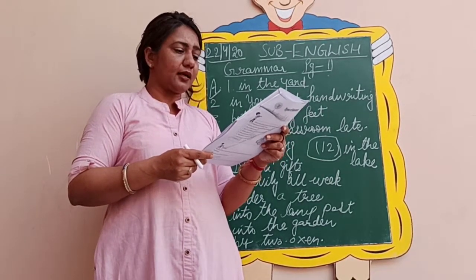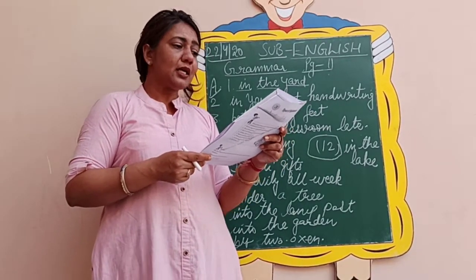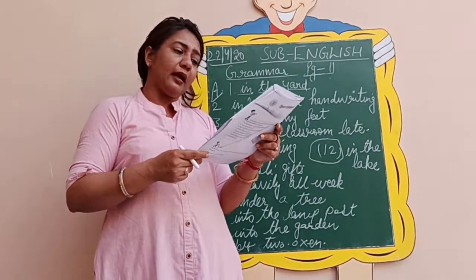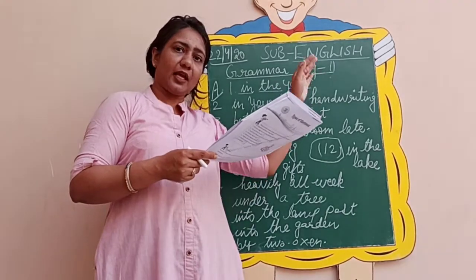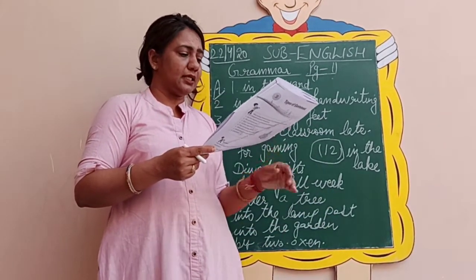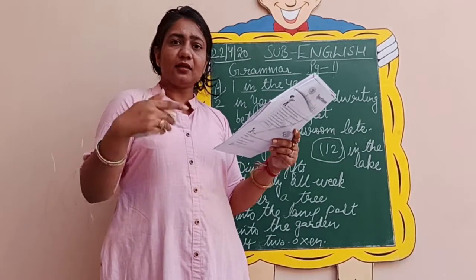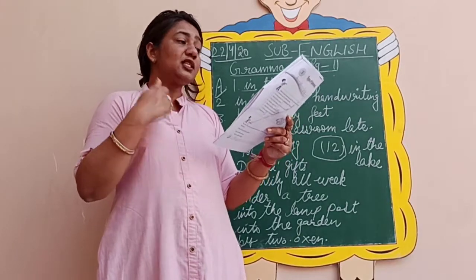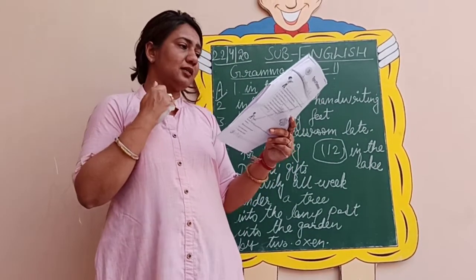Ten fill-in-the-blank sentences are given. You have to choose the correct phrases from the help box and complete them. This again is your homework. It's a very easy exercise. See the meaning of the sentence and use the phrase accordingly. This way you will know how to construct a sentence.